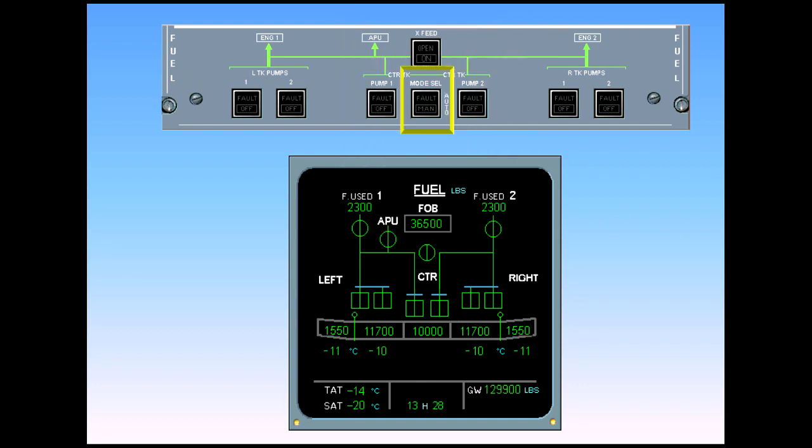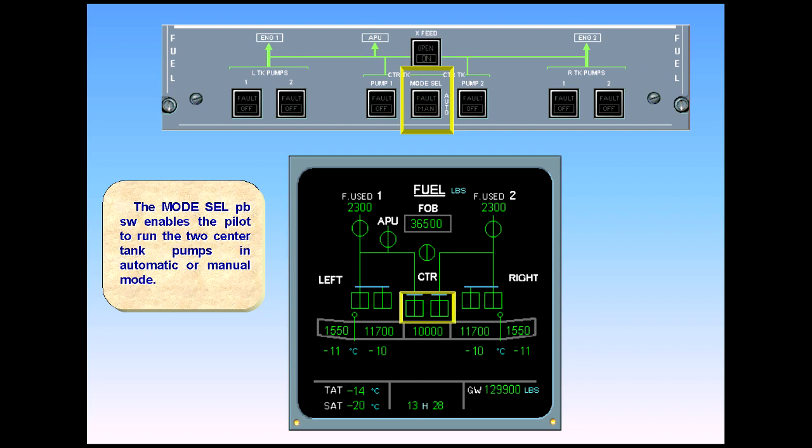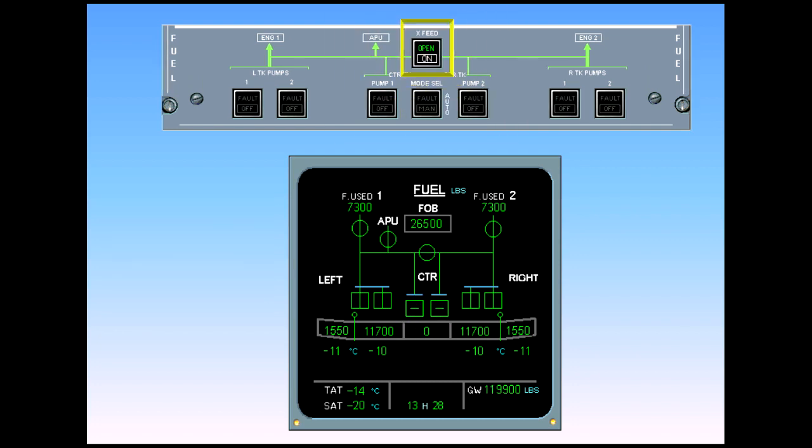The Mode Select push-button switch enables the pilot to run the two center tank pumps in automatic or manual mode. The Crossfeed push-button switch enables the pilot to connect or isolate the left and right sides of the fuel system.